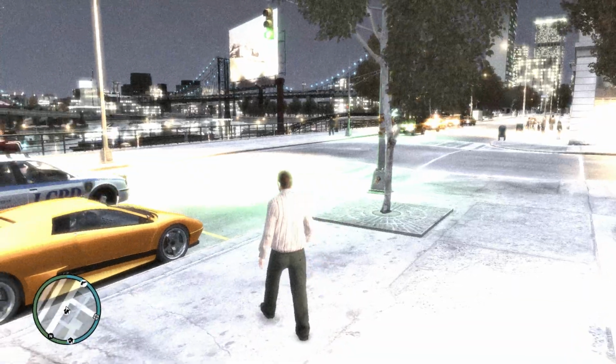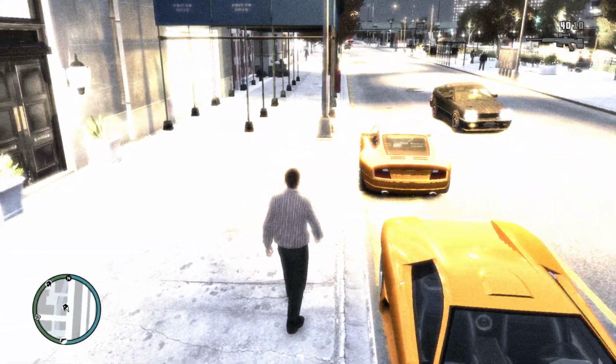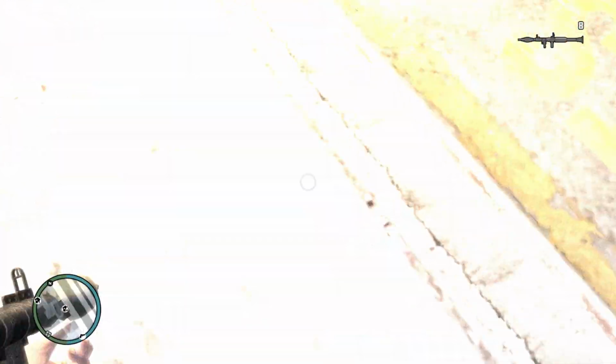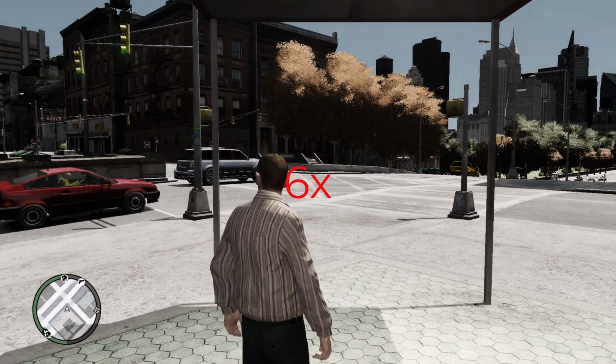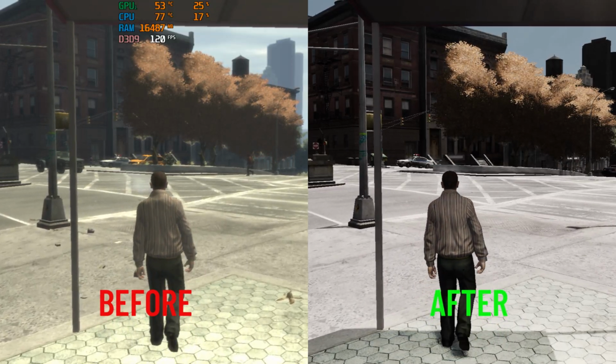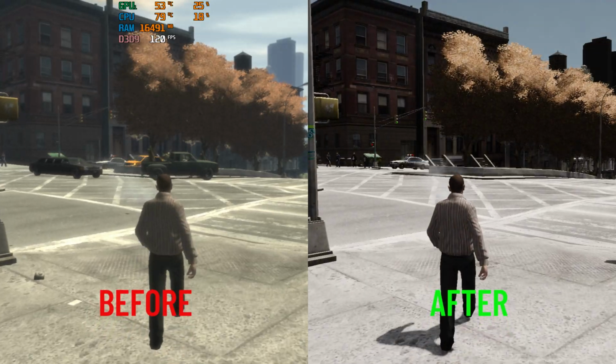Once you are in game, the game looks like this. Then you need to die. Now I will add a before and after comparison. You can easily compare with mod and